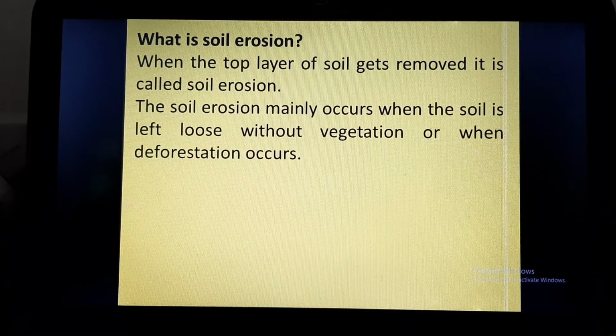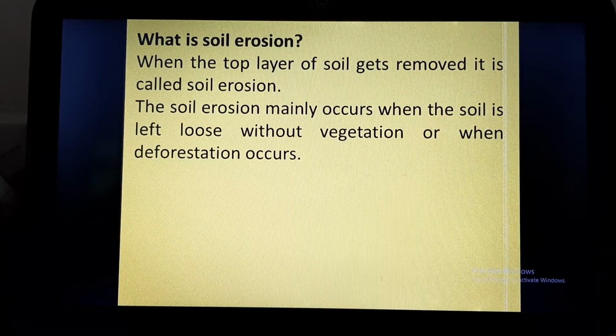Basically what is happening, the roots of the plants or trees hold the particles of the soil closely. So when we remove the vegetation, or if there is soil without any vegetation, or we are cutting the forest on a large scale, what is happening? Now there are no roots to hold the soil.